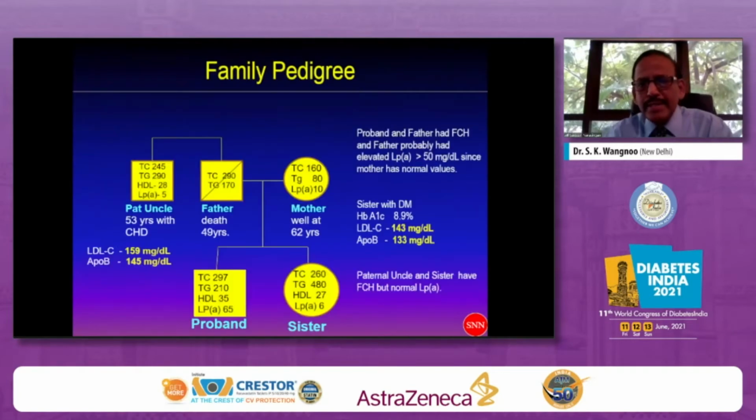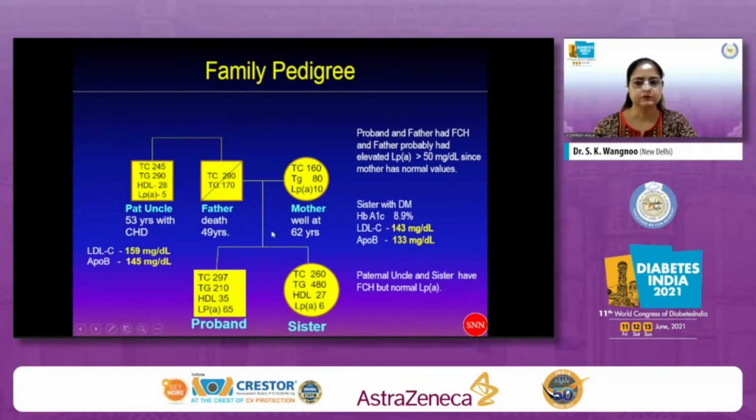Now we'll go back to the family pedigree. Look at the proband, which I have already highlighted. All these problems: total cholesterol, LDL cholesterol raised, ApoB is raised, the HDL is low, the triglycerides are raised, and the lipoprotein little a in our patient is 60. That is one important piece of information. Number one, the proband, that is the patient.